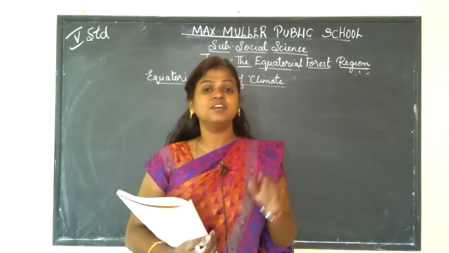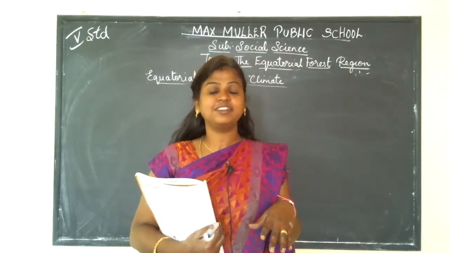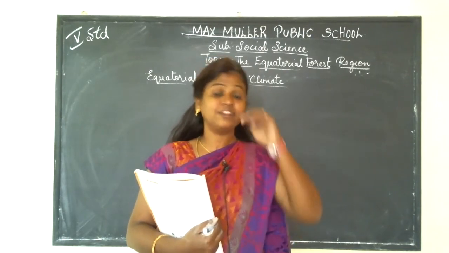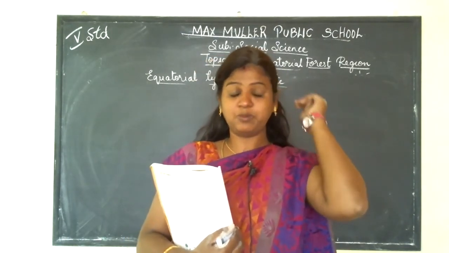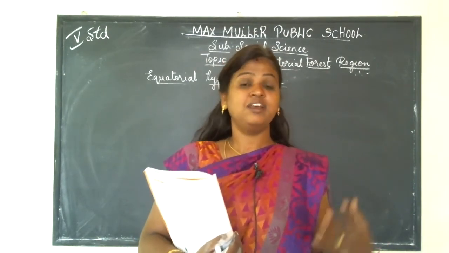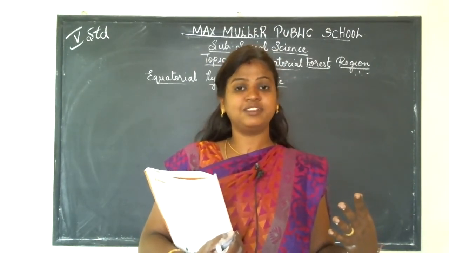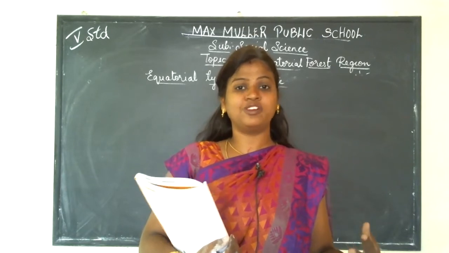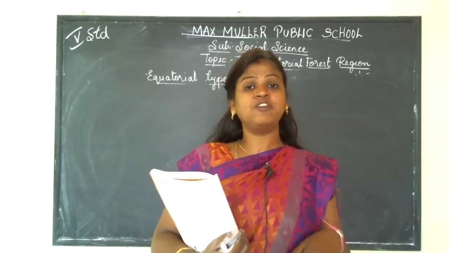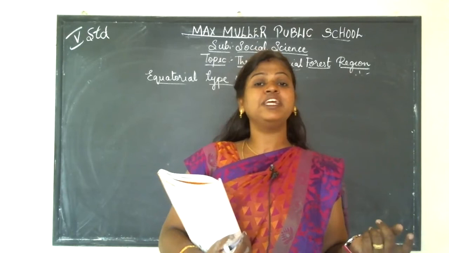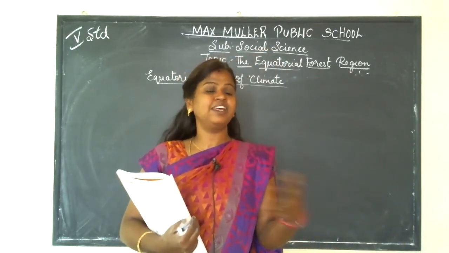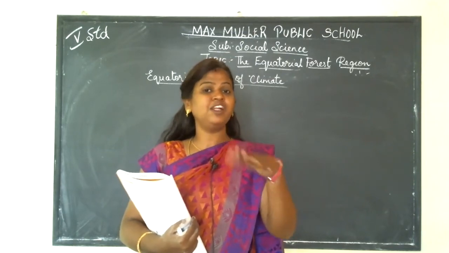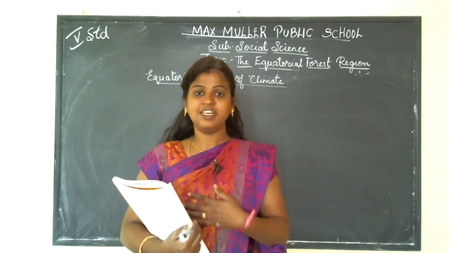So what happens? I taught you in the second lesson, on the movements of the Earth. There are two types of movements, that is revolution and rotation. We learned some new things: solstice and equinox. What do we mean by equinox? Equi is nothing but equal and nox means night. So equal days and nights are called equinox.